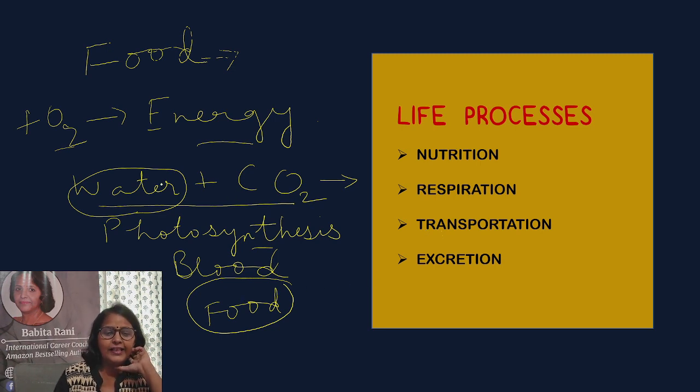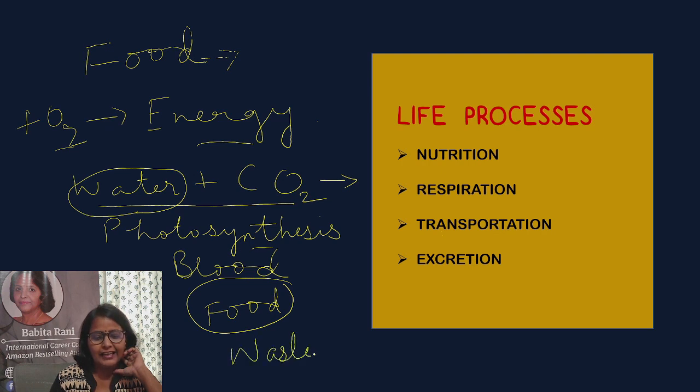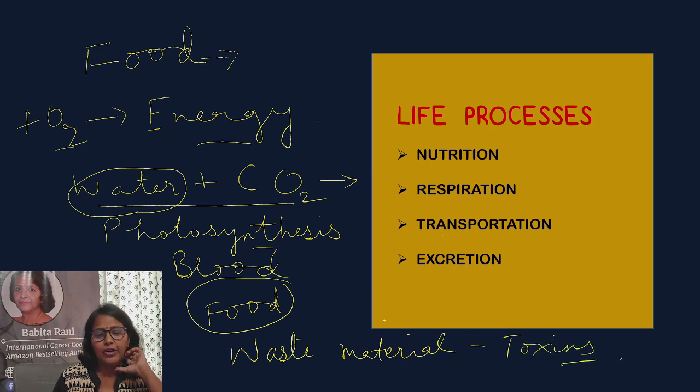And during all these different activities taking place in our body, some waste material is always generated, and that has to be removed from our body, as it will act as toxins if it gets accumulated, and that may harm the organism. So that is what we call excretion. So we will study four different physiological processes, both in plants and animals: nutrition, respiration, transportation and excretion.